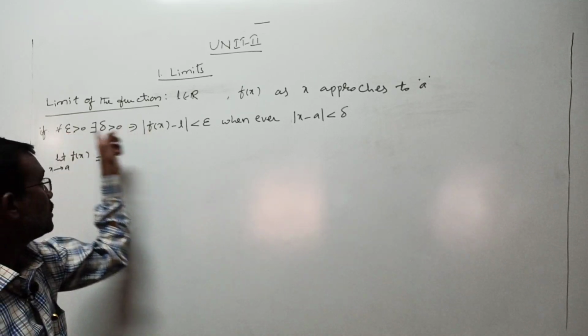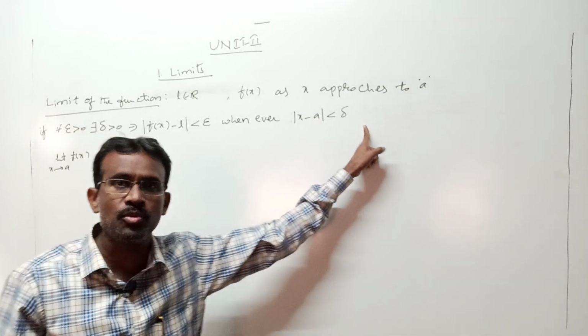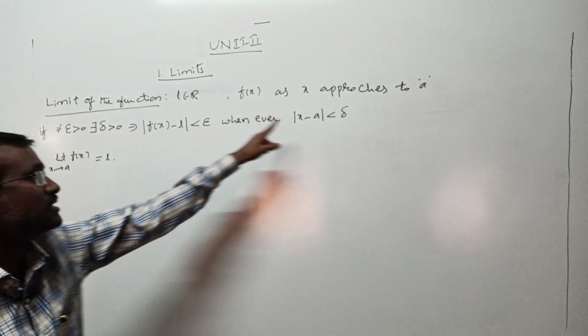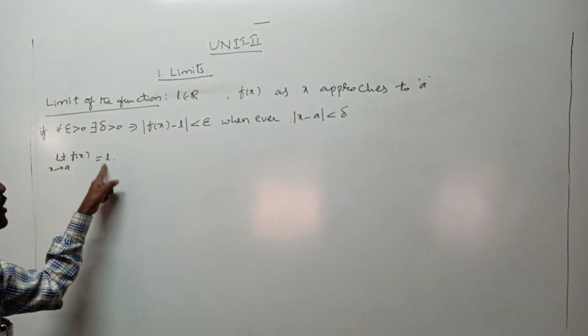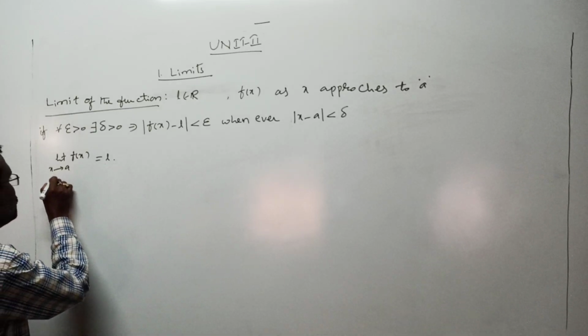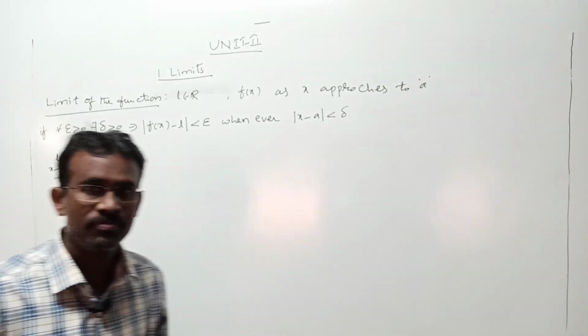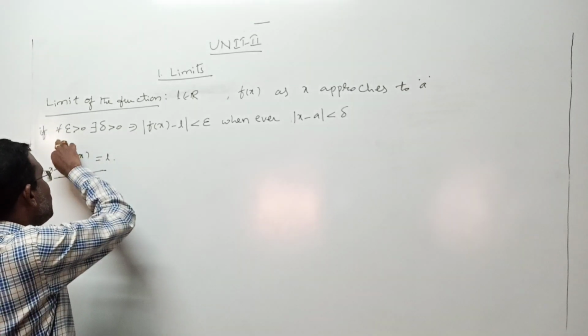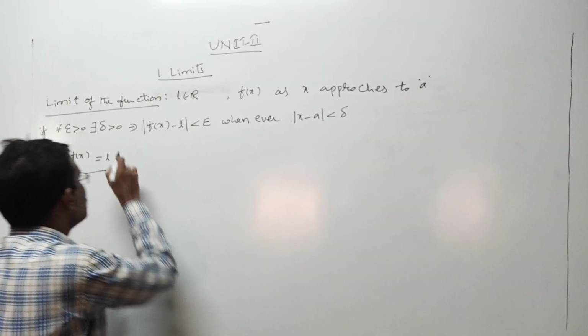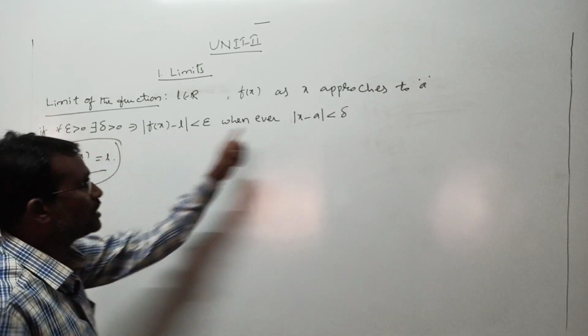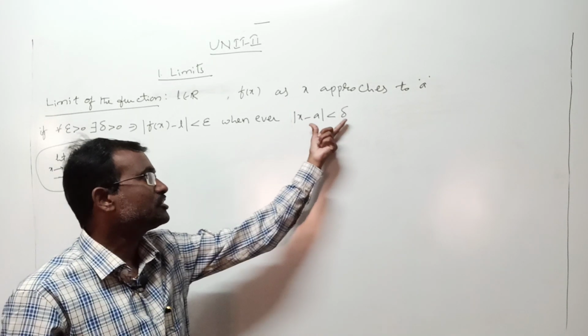What is the total mathematical meaning of this theoretical line, limit f of x as x tends to a is equal to L? How can you say this is a mathematical condition? I will show it theoretically here. I want to explain what is the internal meaning of this condition. For that, come to this area.